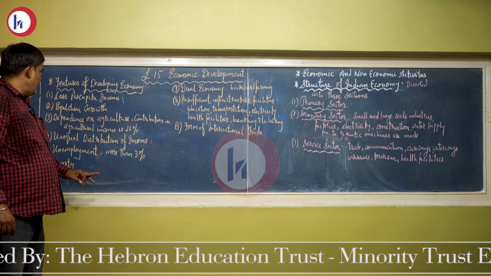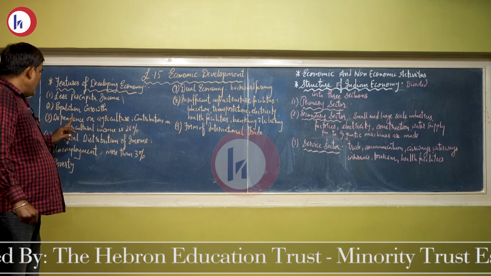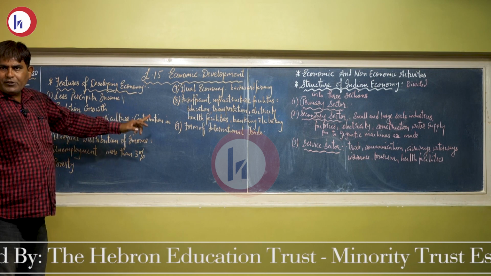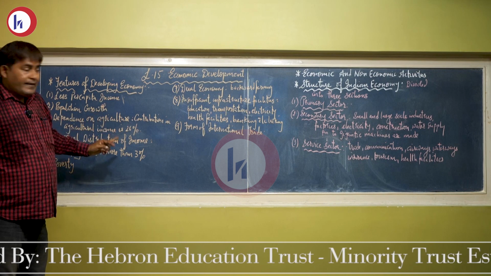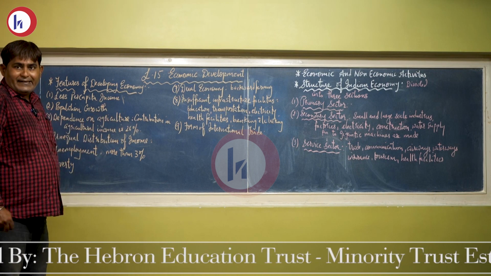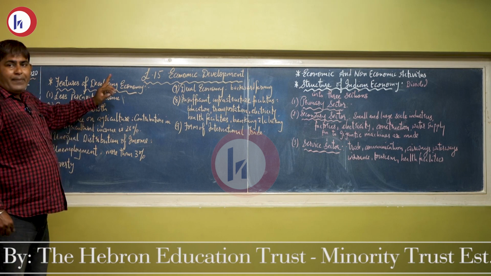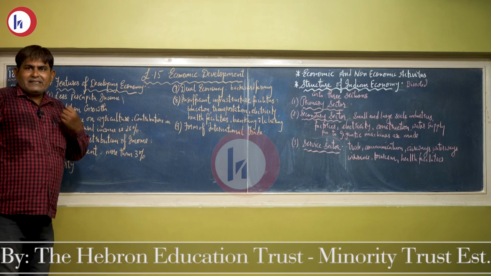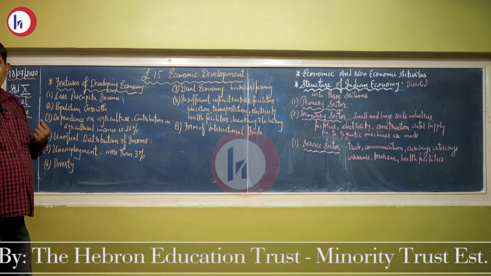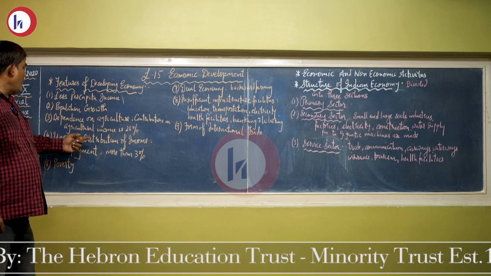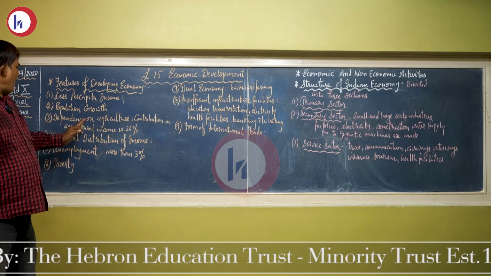The contribution in agricultural income is 26%. Hence, we can say that it is a developing economy. The reason is that more and more people, as I said, 60%, are involved in primary occupation or primary activity.